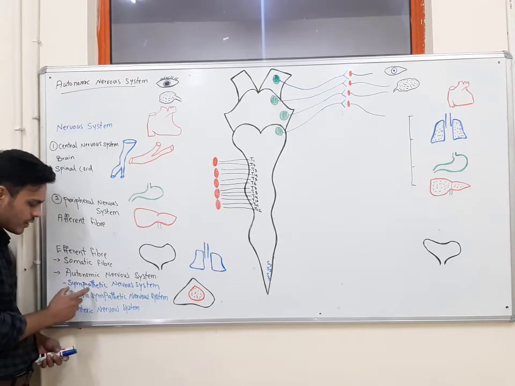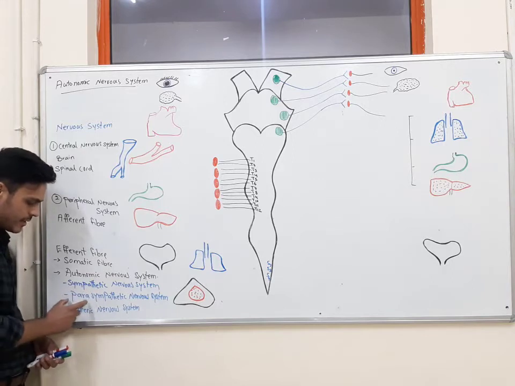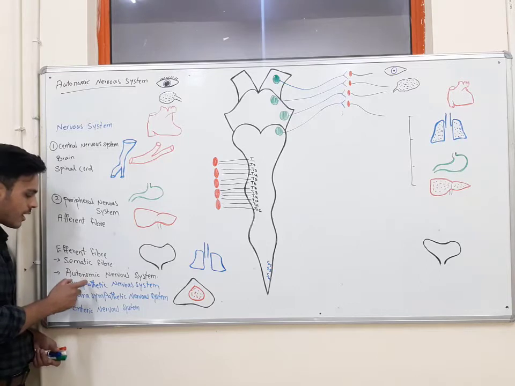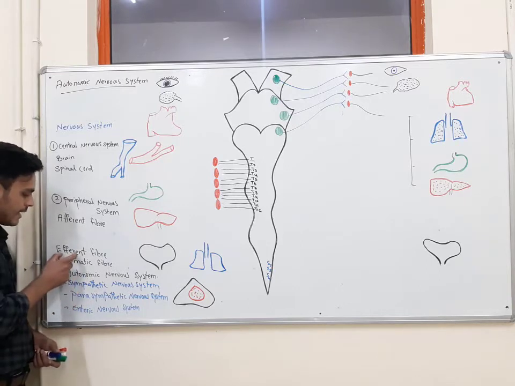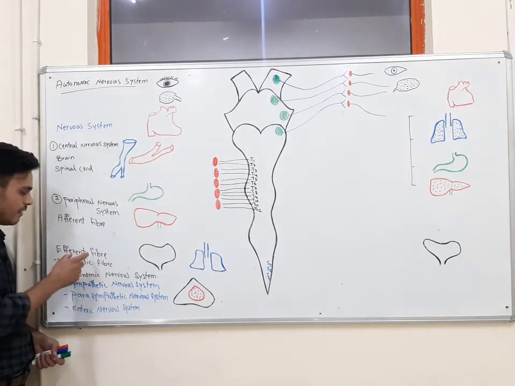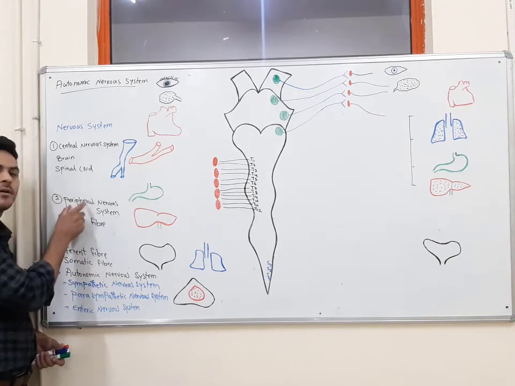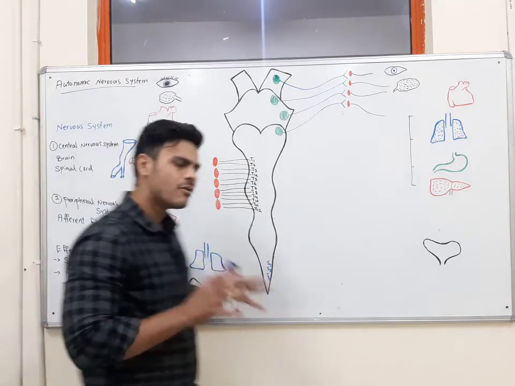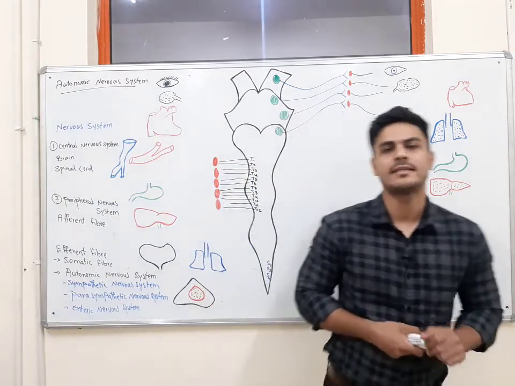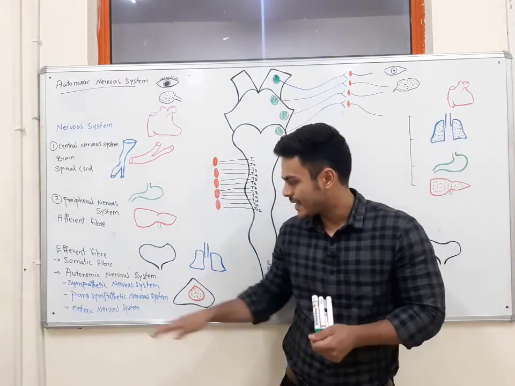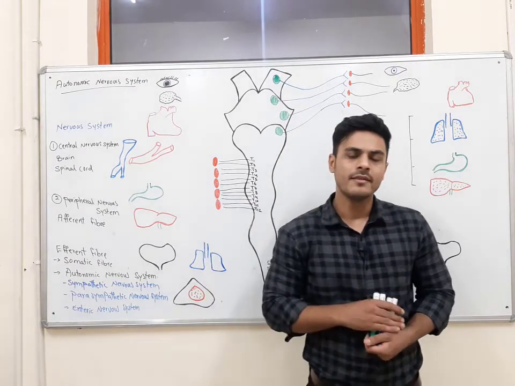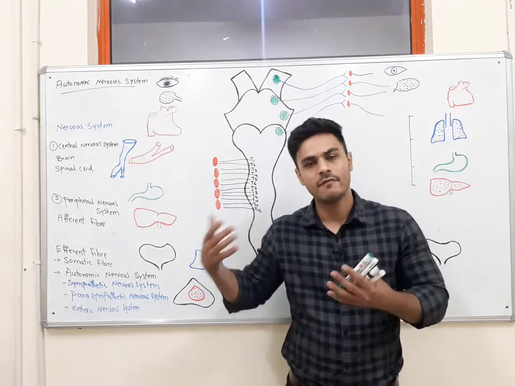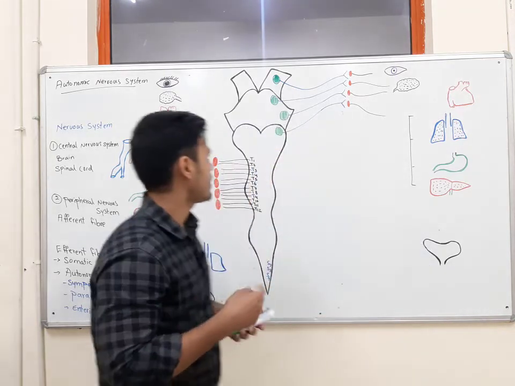We are going to talk about the sympathetic nervous system, parasympathetic nervous system, and enteric nervous system, which are in the efferent fibers, and efferent fibers are a part of the peripheral nervous system. Okay. When we want to talk about the sympathetic, parasympathetic and enteric nervous systems, the first thing we should know is their origin, from where they originate.